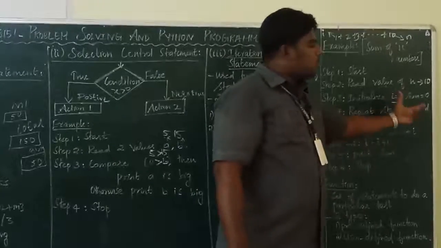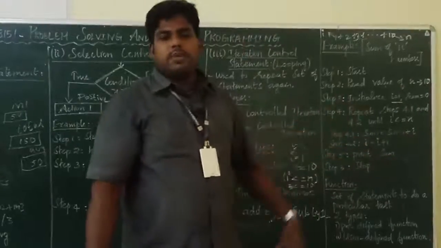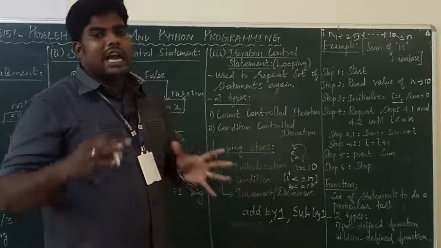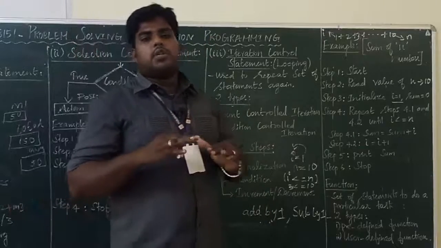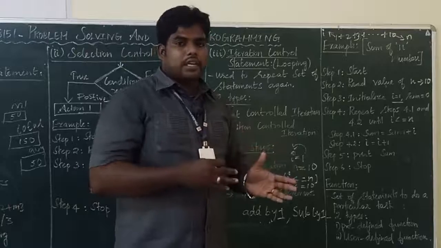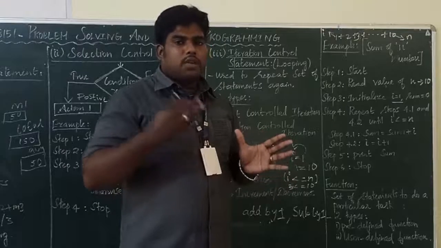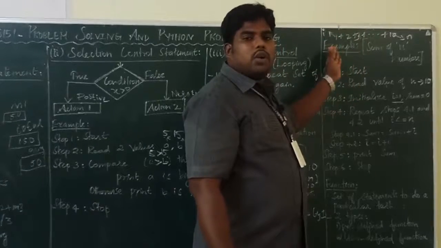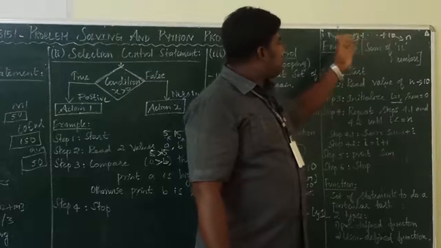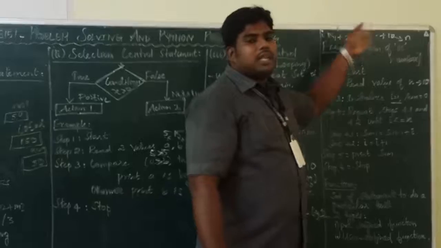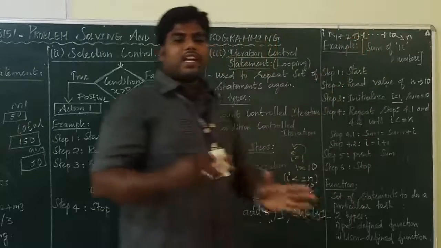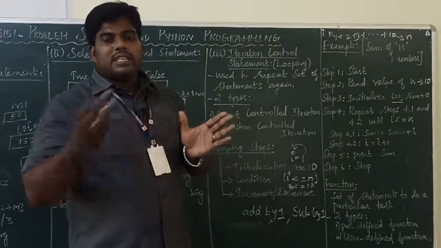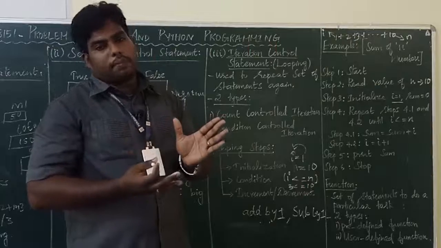Then sum equal to 0. Why is the variable sum required? Already I told you we can't save the value directly. We need a variable for storing the answer. You are adding 1 with 2, then 3 with 3, then 6 plus 4, like that you are adding. Okay, the answer has to be stored in one place.